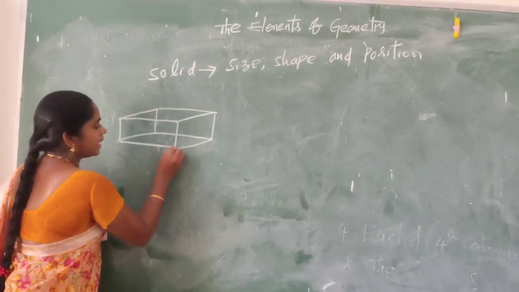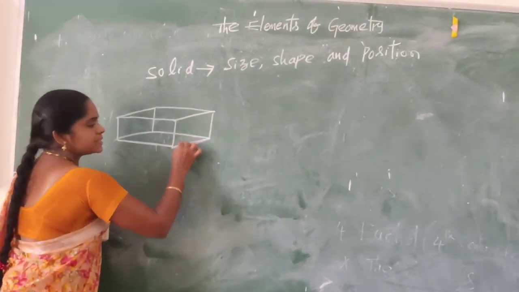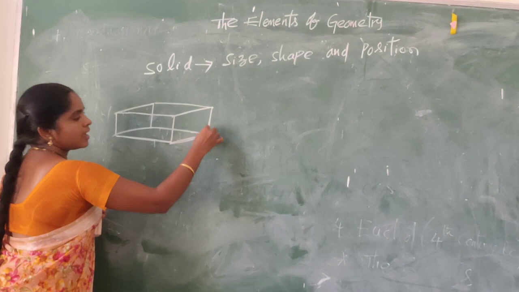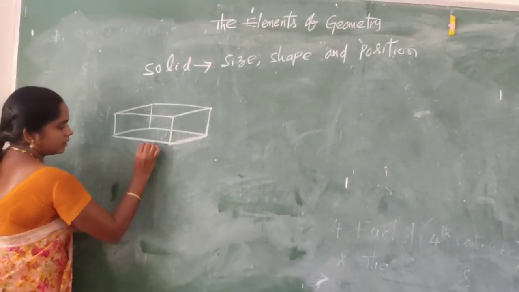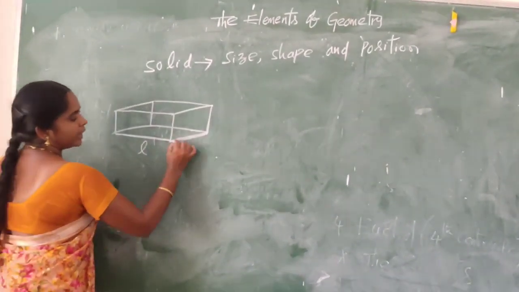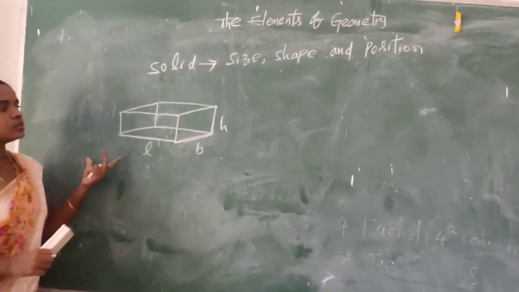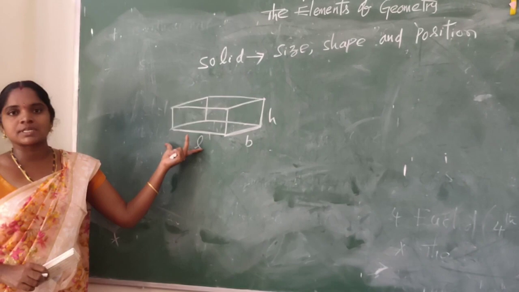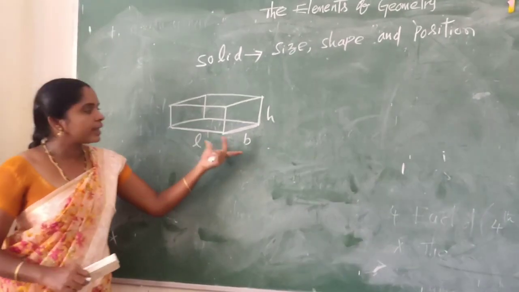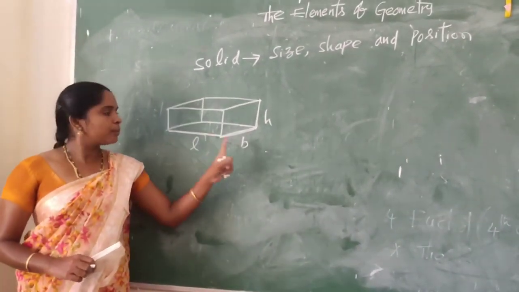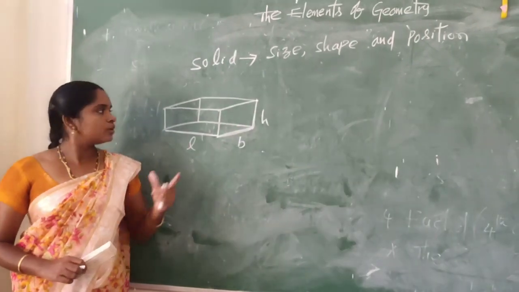This is length, this is breadth, this is height. Length L, breadth B, height H. So, a cuboid has 3 dimensions. What are they? Length, breadth and height.